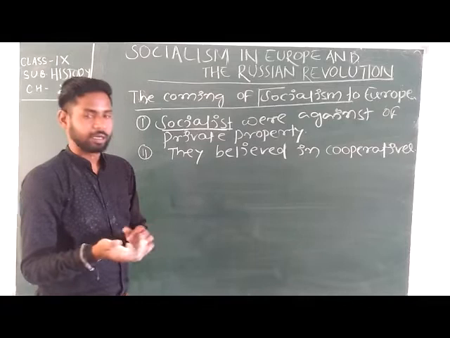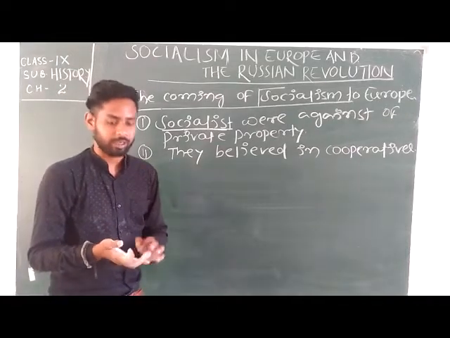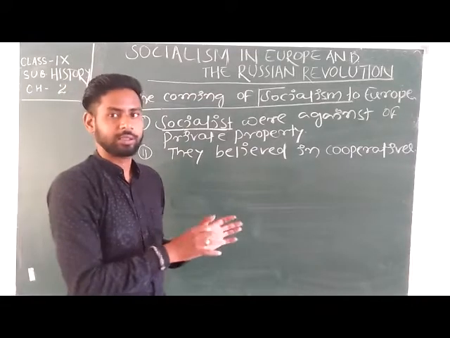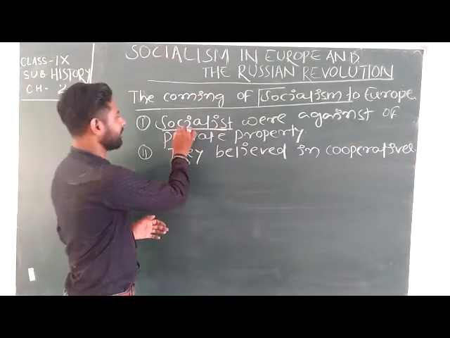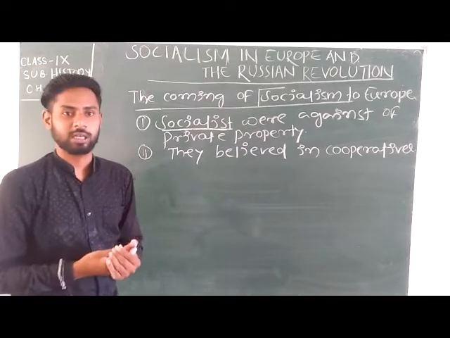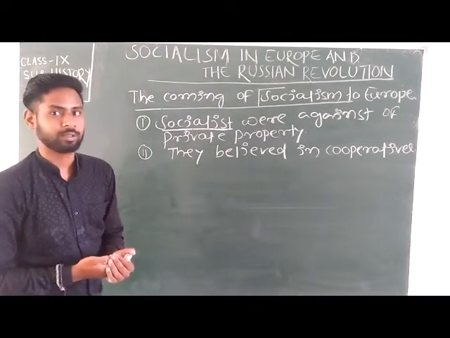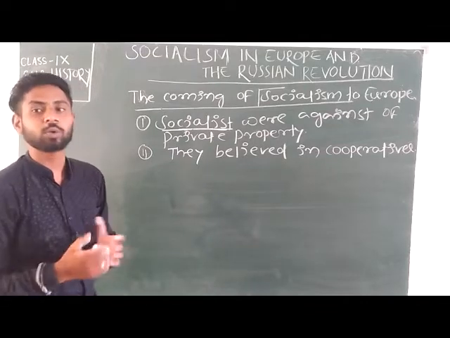Like in India, Raja Ram Roy and Vivekanand, many people were there. In the socialist category, Vivekanand, then Dayanand Saraswati, Ramakrishna Paramhans, Ishwar Chandra Vidyasagar. These were the social reformers.